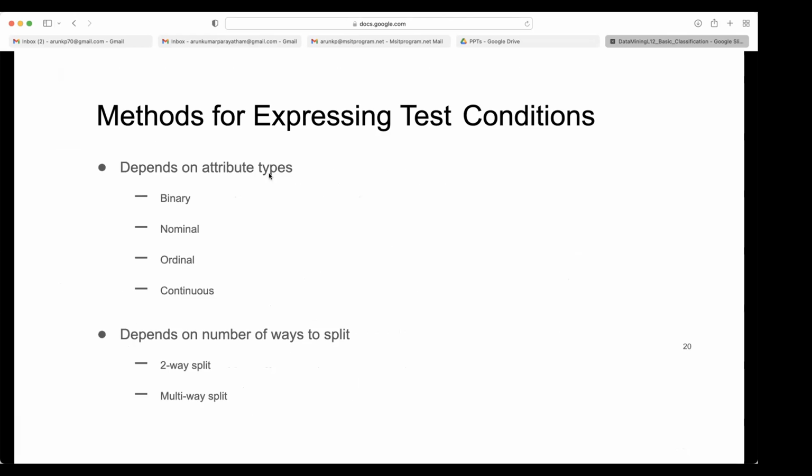It depends on the attribute types. It may be binary, then nominal, ordinal, continuous. These are the different types of attributes, right? For nominal, you cannot use less than, greater than, all those things, right? Yes. So if it is binary, 0 or 1, it is simple always. Binary and nominal, we will have the same way.